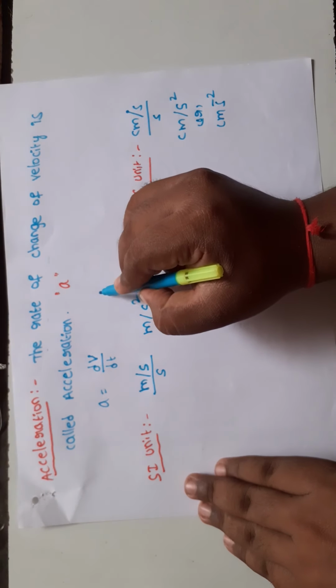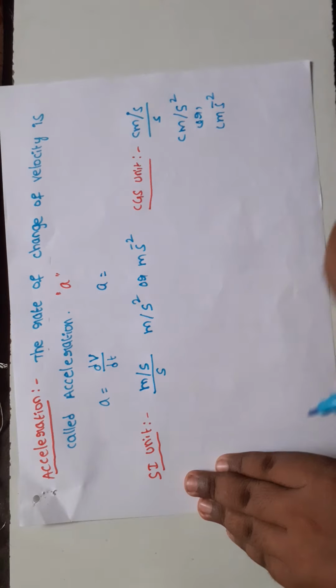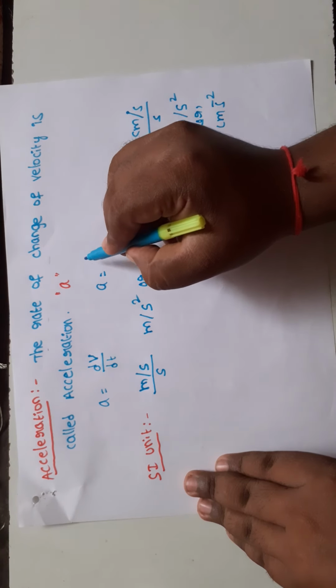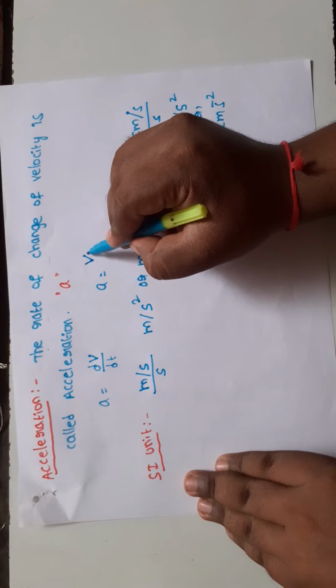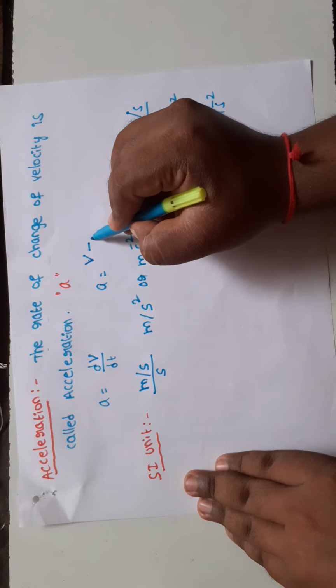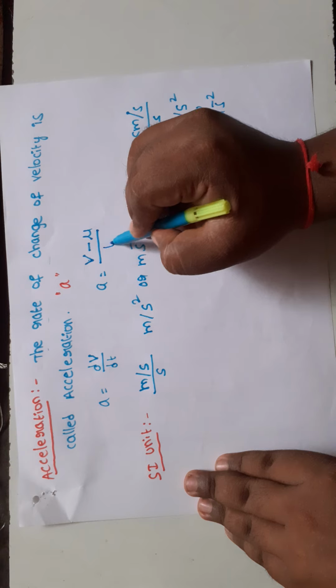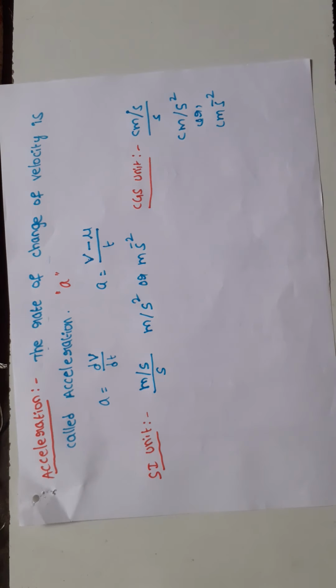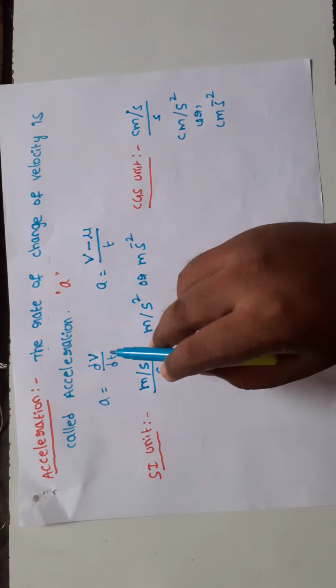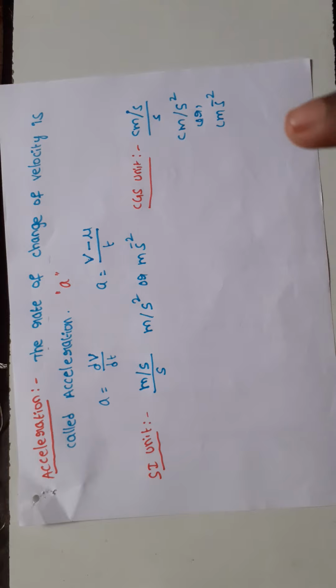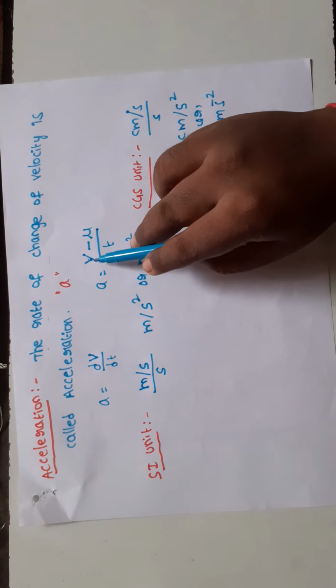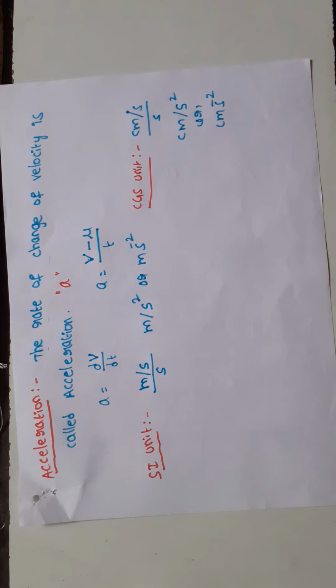Another formula for acceleration is dv by dt, where dv means change in velocity: the final velocity of the object v minus the initial velocity of the object u, divided by time. That is also one of the formulas for acceleration. So we have two formulas: a equal to dv by dt, the rate of change of velocity, which can be written as v minus u, final velocity minus initial velocity, over time. Next, is acceleration a scalar quantity or a vector quantity?